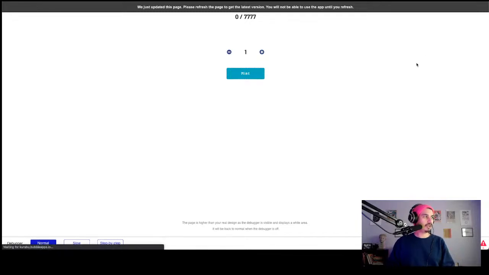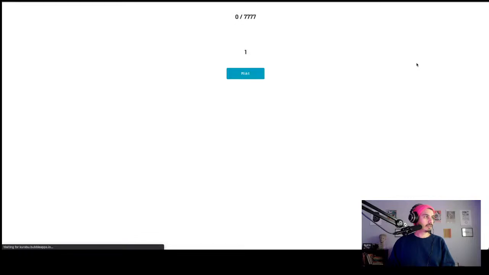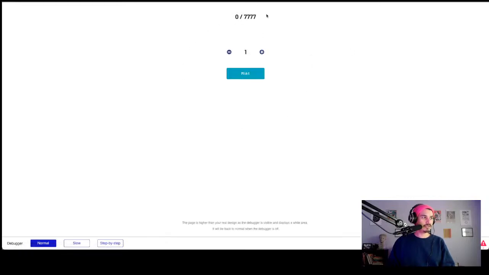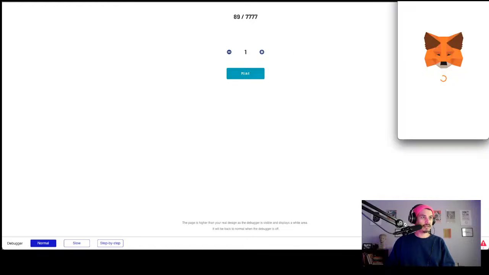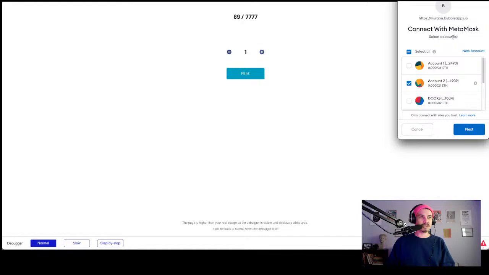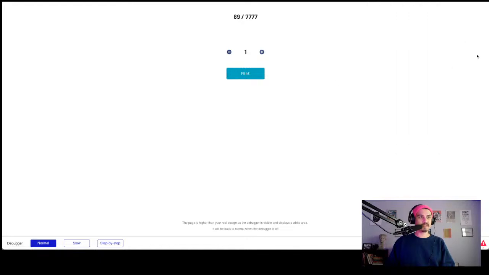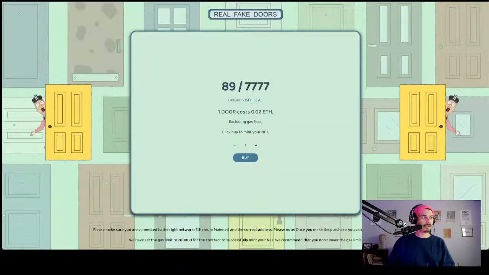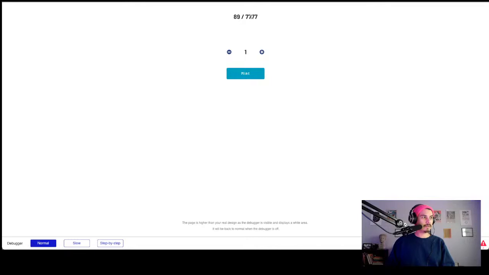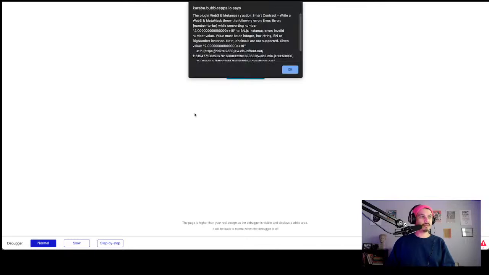We're going to reload the page. Okay, so let's hit mint. Oh, look at that. That's MetaMask. It's asking us to connect to our website. We're going to hit next, and allow it. It's connecting. And look at that, now it says 89. That's our 89, coming directly from the contract. And now, if we want, we can mint.